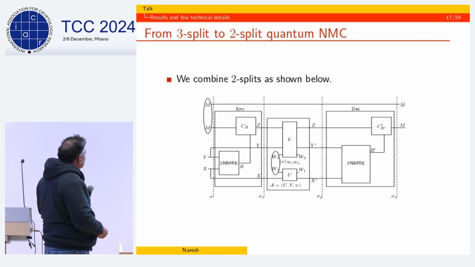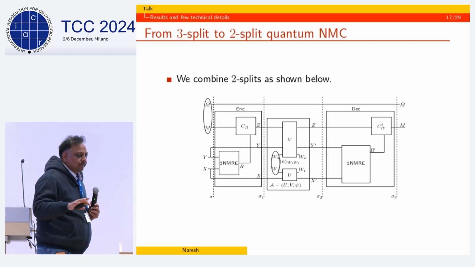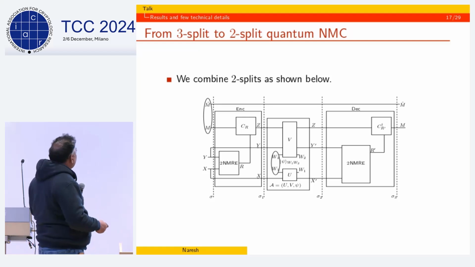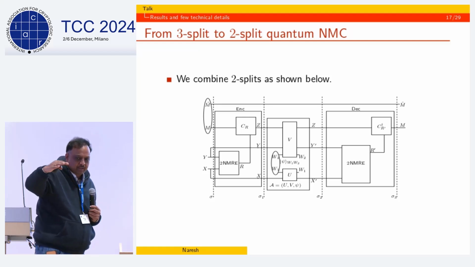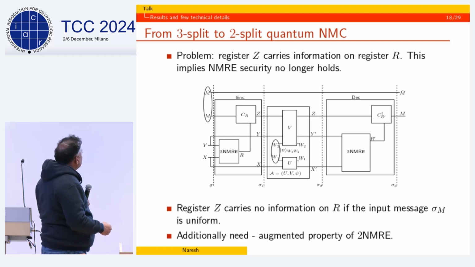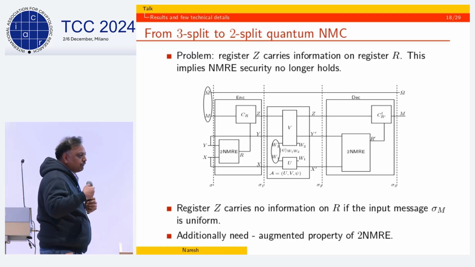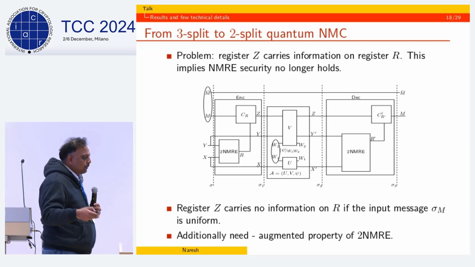All right. So those are some technical things which I won't have time to get into, how precisely all these properties of Cliffords are used here. But nonetheless, what happens is, okay, so now how to get to two splits? So the natural thing is we just combine the first two splits to make just one split, okay? So that happens, but then there are, of course, additional issues that crop up.